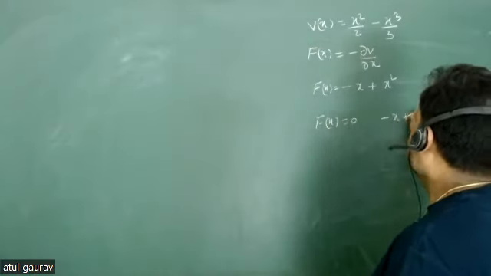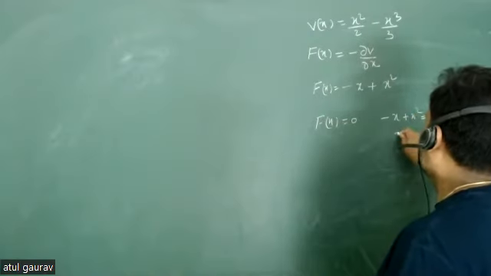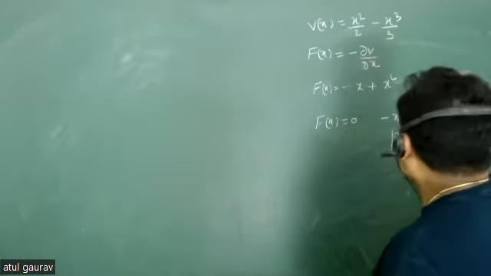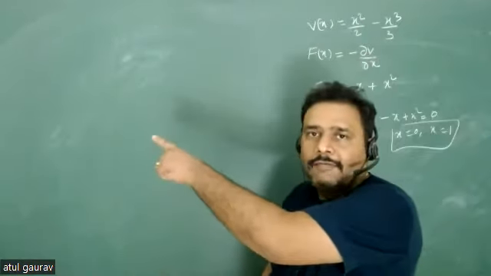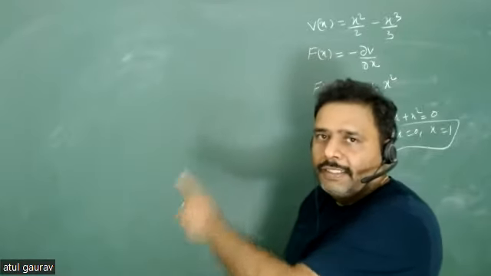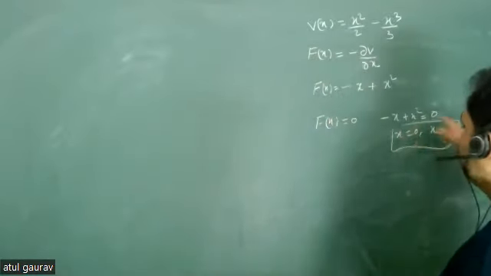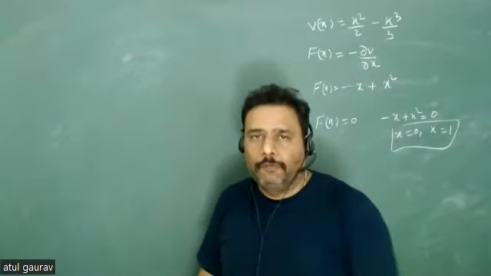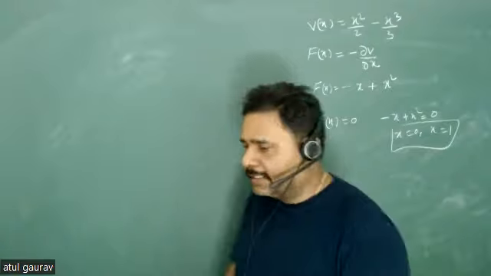Obviously minus x plus x square must be equal to 0. So x is equal to 0 and x is equal to 1. And yes, these are basically the stable and unstable equilibrium points, isn't it? You remember the thing we saw just now? Yes, sir. At the stable and unstable points, your force is actually 0. This is very interesting.